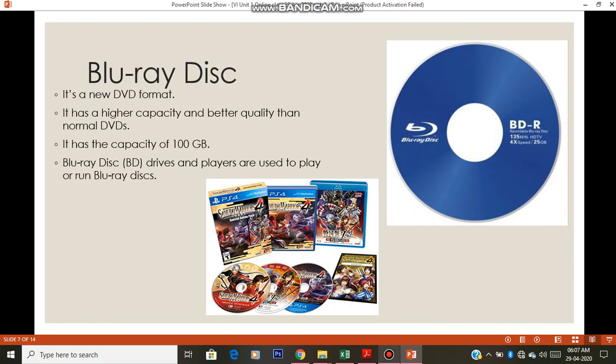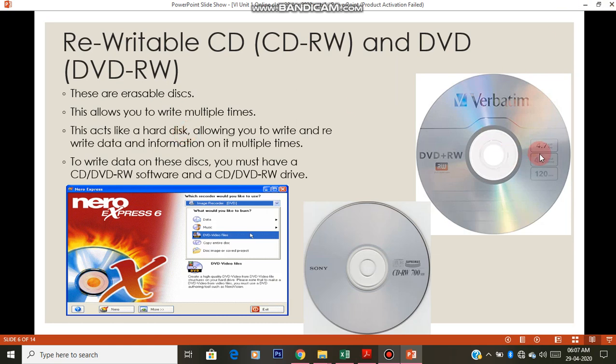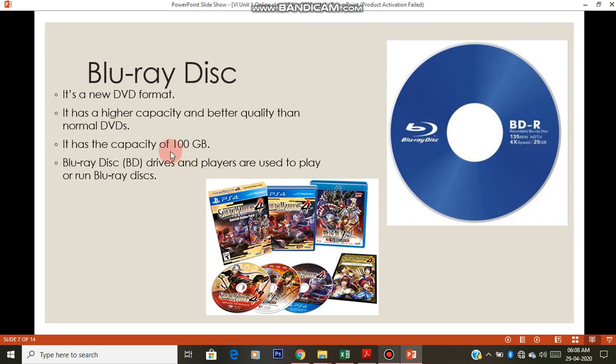Let me move to the next type. The next type of optical disc is the Blu-ray disc. This is the biggest sized CD, you can say, or DVD. Actually it is not a CD, it is a DVD format. These Blu-ray discs are DVD formats, and have higher capacity than the normal DVDs. Normal DVDs we have starting from 4 GB, right? But it is bigger than those normal DVDs.